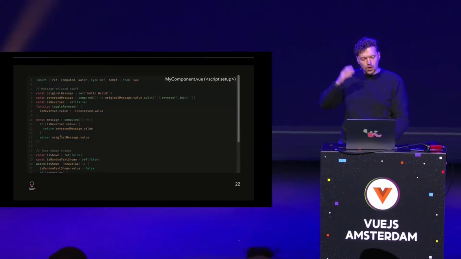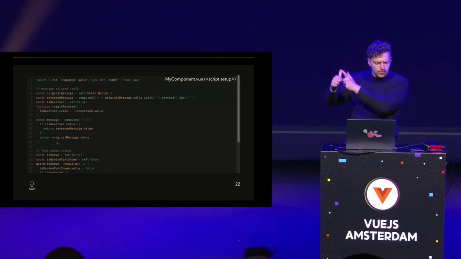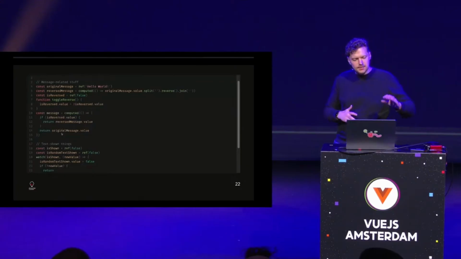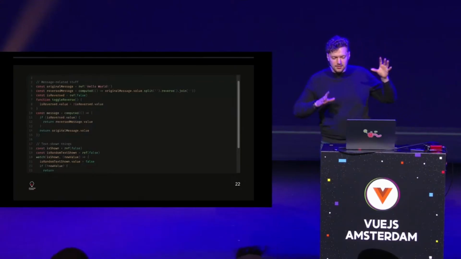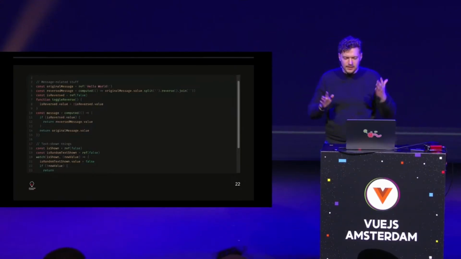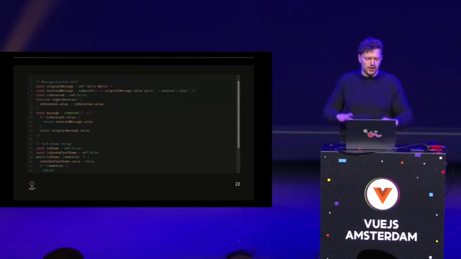And then, with all the pieces in place, there is a reversed message and an original message, and we have our final message we want to put out. And yes, this seems to be a bit overcomplicated for a simple "I send a message", but bear with me, usually you have weird business logic around that, right?